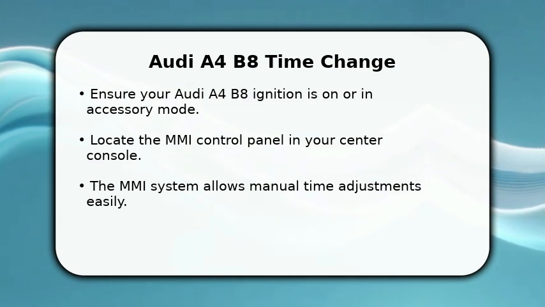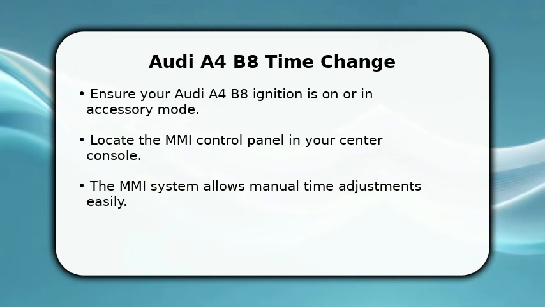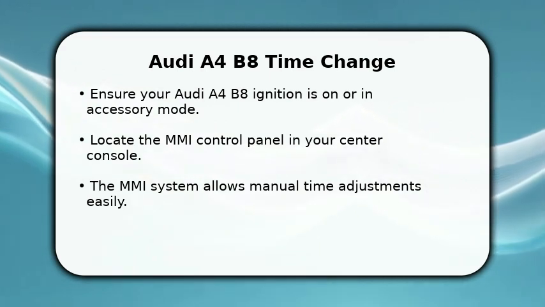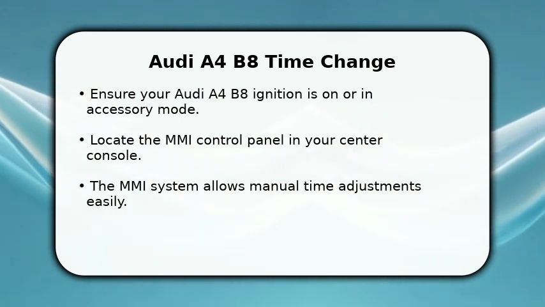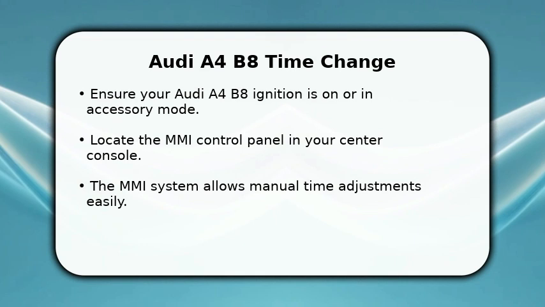Next, locate the MMI control panel, typically found in your center console. This interface is crucial for navigating through the settings to adjust your vehicle's clock. It's a straightforward process once you know where to look.